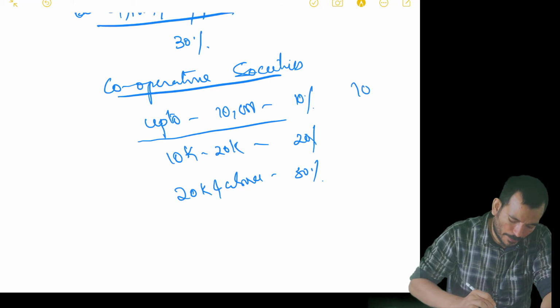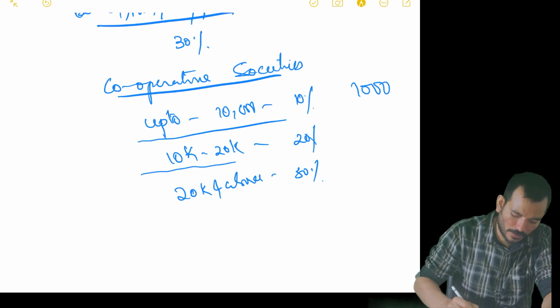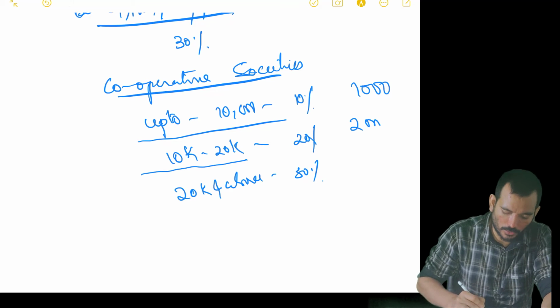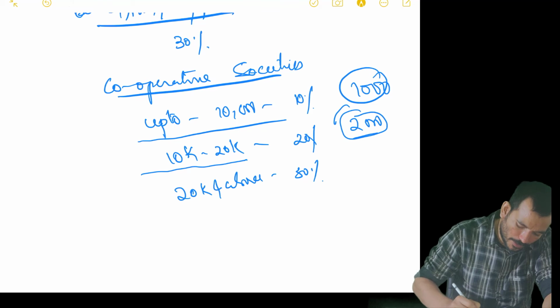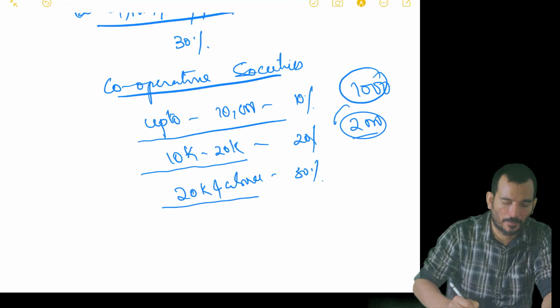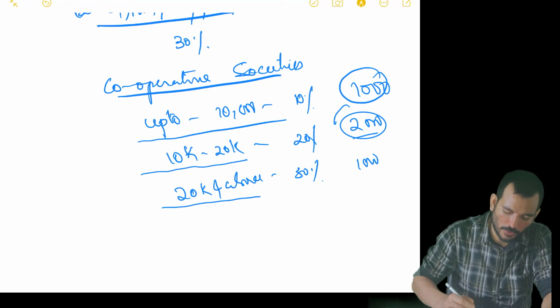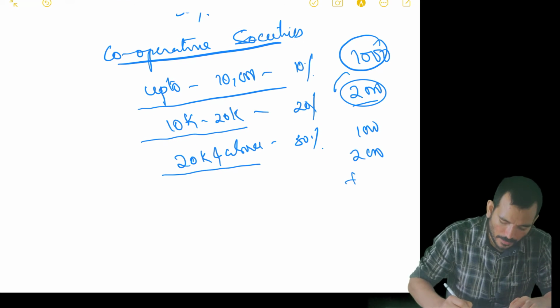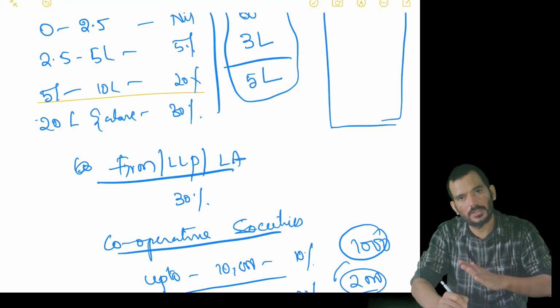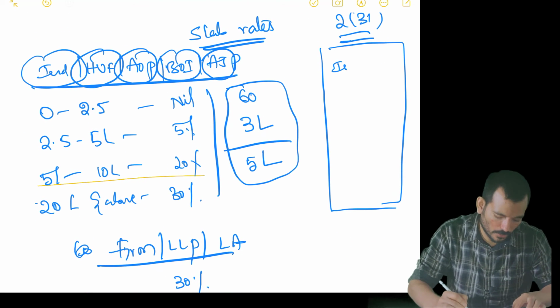The right way is, up to 10,000, 10%, so 1,000 you will pay. For 10,000 to 20,000, it is 2,000. It's not just 2,000; it is 1,000 of the previous slab plus 2,000 of the current slab. If his income is falling under the third slab, you will pay 1,000 of the first slab plus 2,000 of the second slab plus whatever amount is coming for the third slab. The same logic holds good here also.